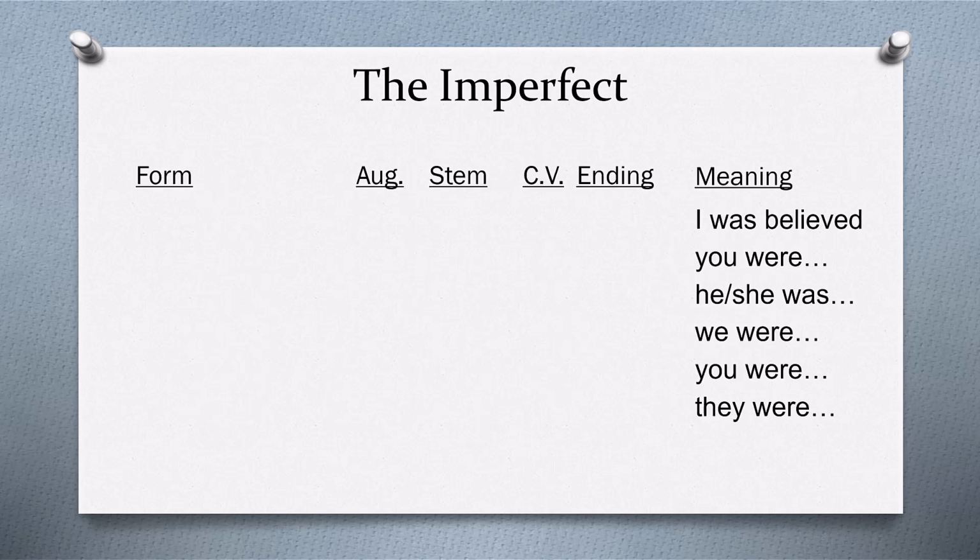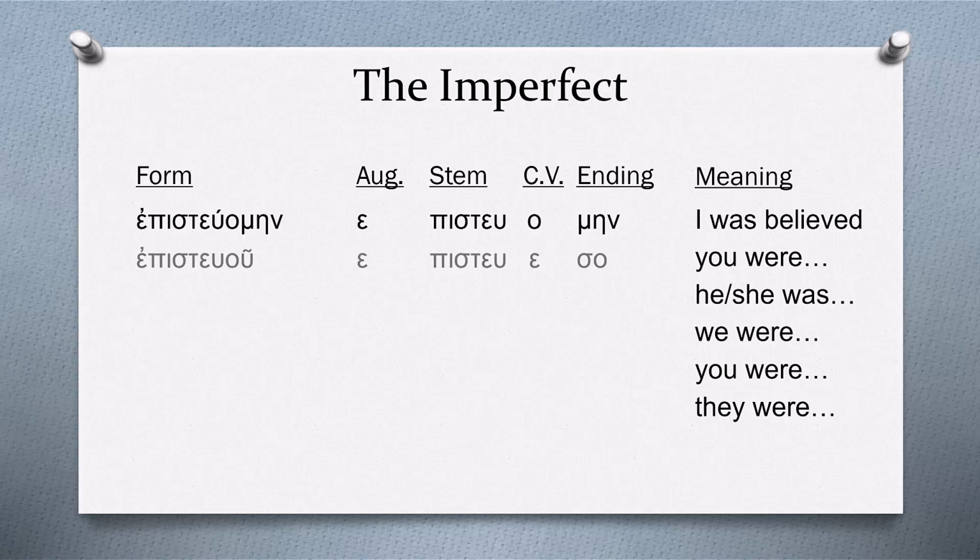Let's take a look at the middle passive forms. First person singular in middle passive voice, if we use the verb pisteuo, which means I believe, would be episteuomen, and it means I was believed. And then we have episteuou, and that means you were believed. Episteueto means he, she, or it was believed.